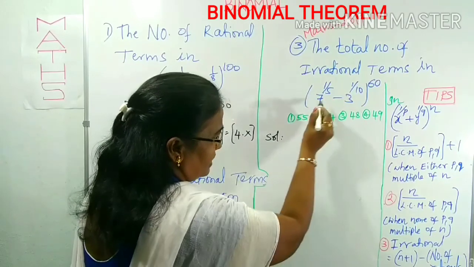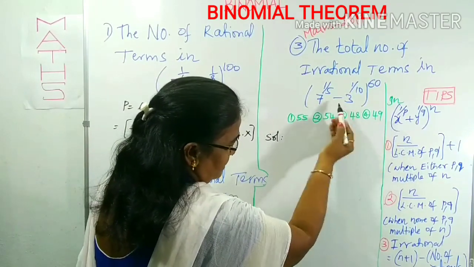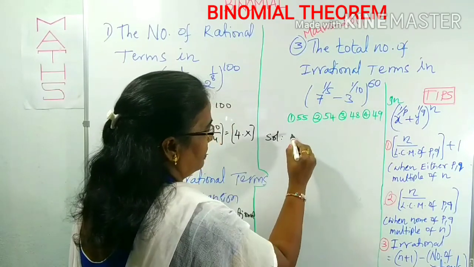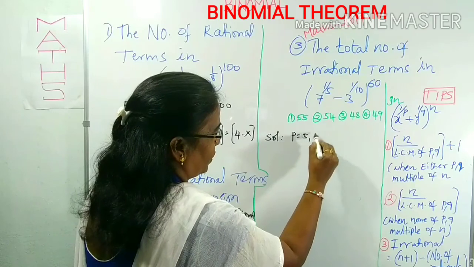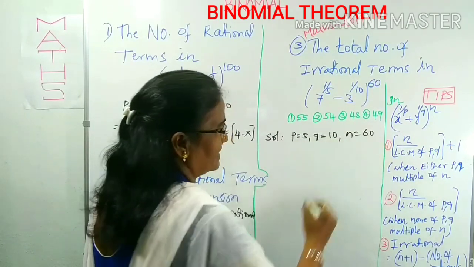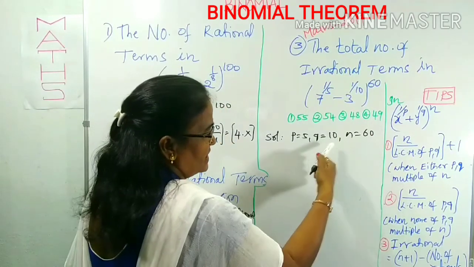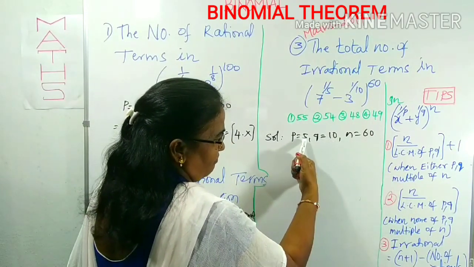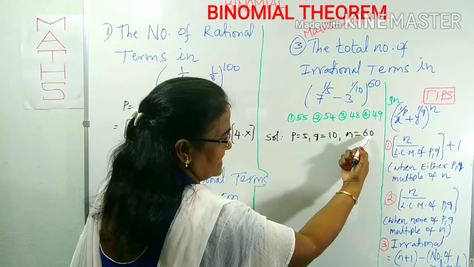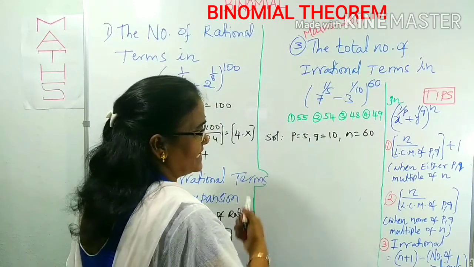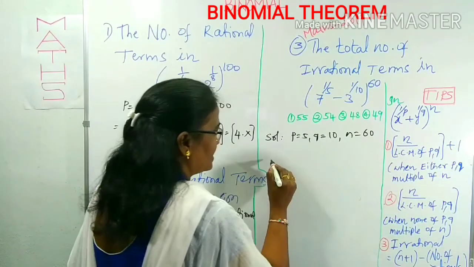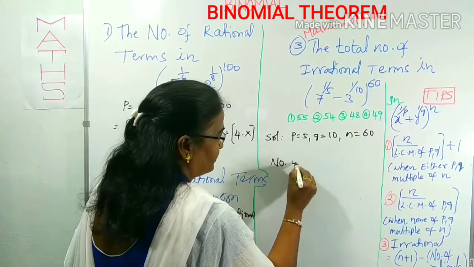What are the p, q, n we have to compare with this one? x is 7, y is minus 3. p is 5, q is 10. I can write here p is 5, q is 10. What is the index? n is 60, right? Now, 60 is easily a multiple of 10 as well as 5. Any one of them is enough, though in this question both are factors of 60. In such cases, we can use this formula for the number of rational terms.